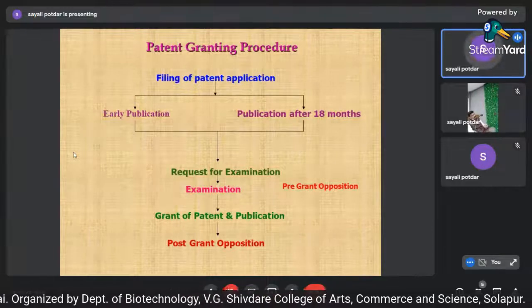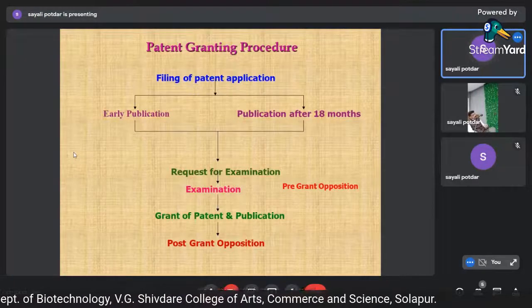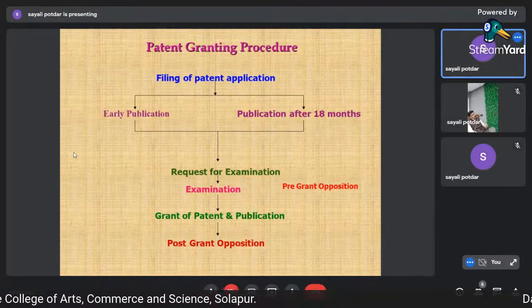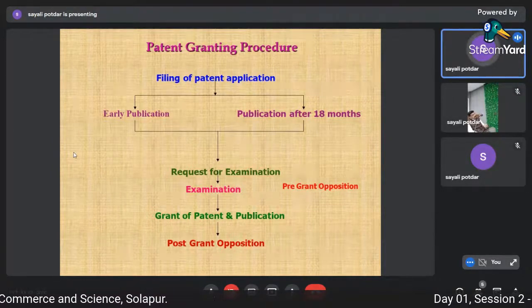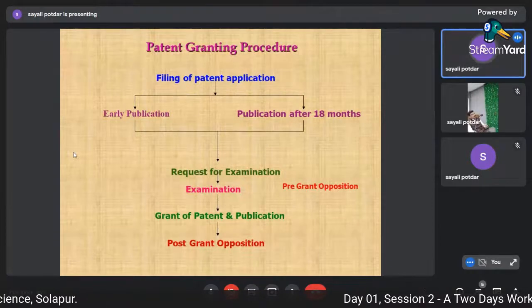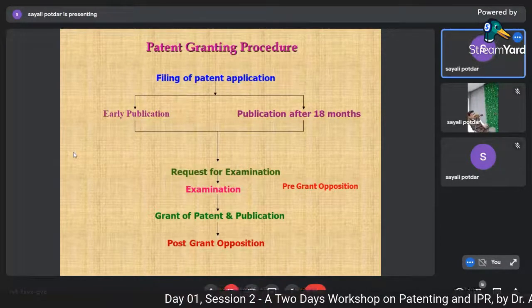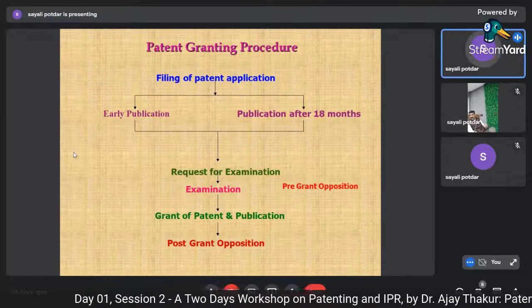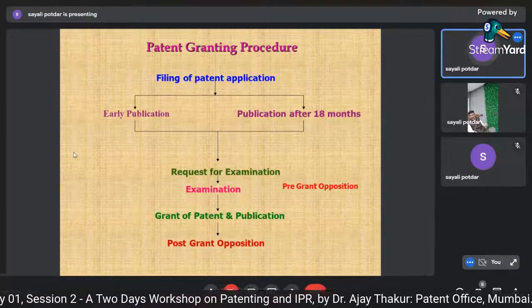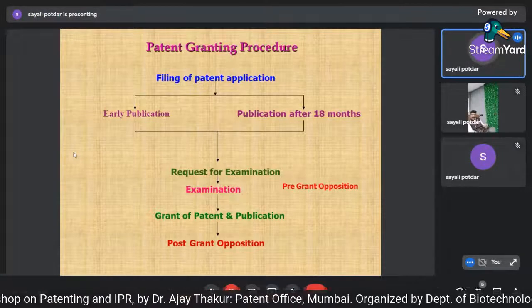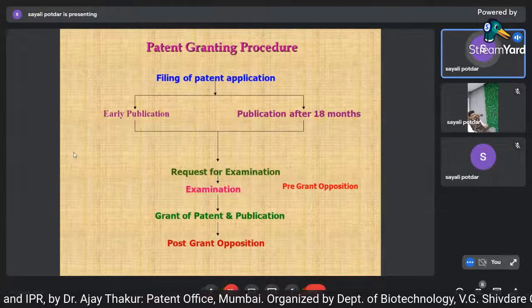So here another pre-grant opposition proceeding starts. Here also the controller issues a hearing notice, and they appear for the hearing, and then the matter is decided accordingly. Once the submission is made, the controller either accepts or rejects the pre-grant opposition if he is convinced, and in any case he delivers a reasoned order. A speaking order is given.